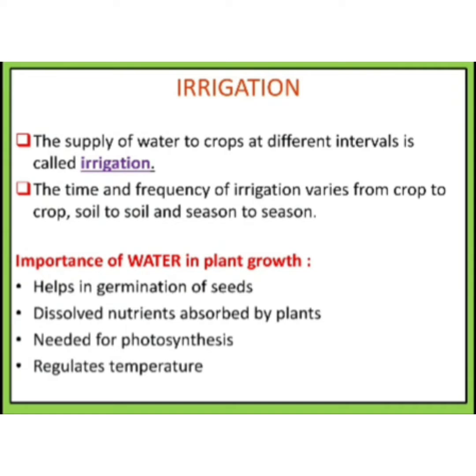Fourth one, it regulates temperature. That is, it maintains the temperature of plants. So water is an important part of plant growth because it helps in germination of seeds, it helps to absorb nutrients from the soil, it is an important factor in photosynthesis, and it maintains temperature.